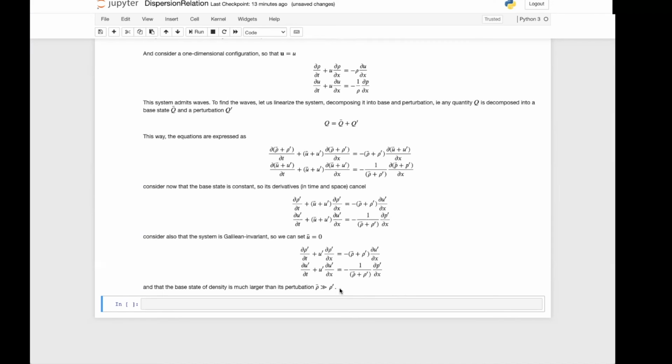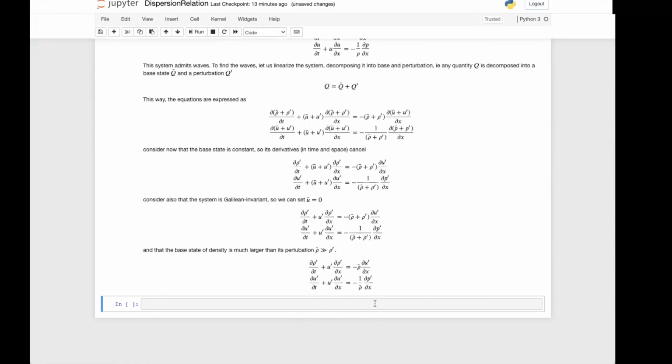Now we do an approximation to say that the base state of the density is much, much larger than the perturbation. That means that the system is only weakly compressible. With that, we can ignore the prime terms in the right-hand side, leading to these equations. Now, this equation still is impossible to solve because we have this nonlinear term in here. But notice that the two quantities are primed. And we said that the prime quantity is much, much less than the base state. So this prime quantity, we can treat them as infinitesimals.